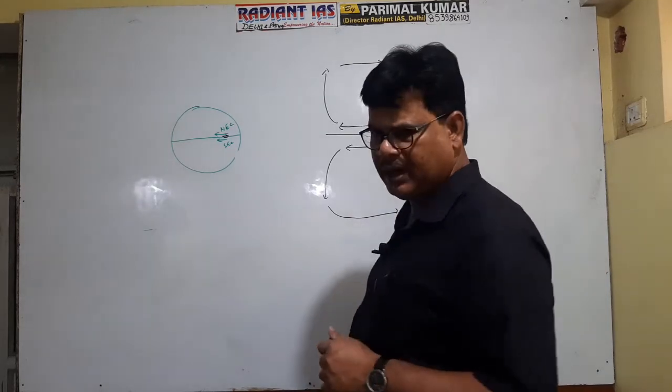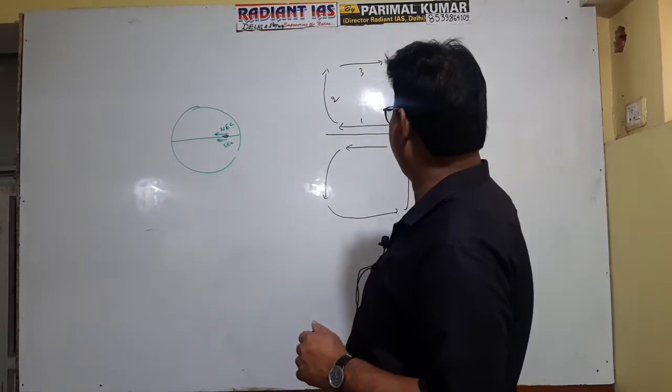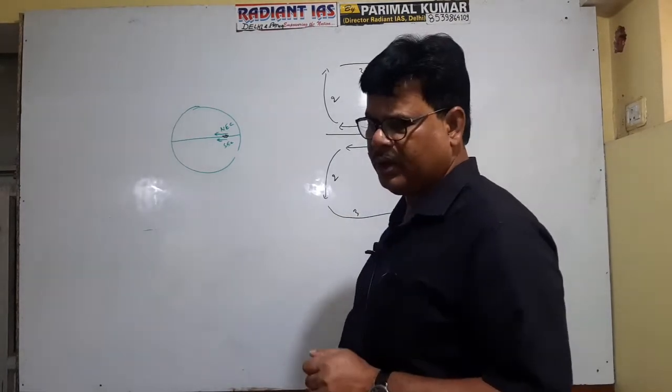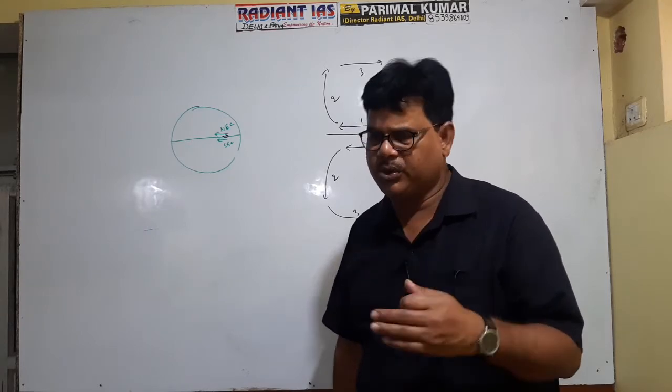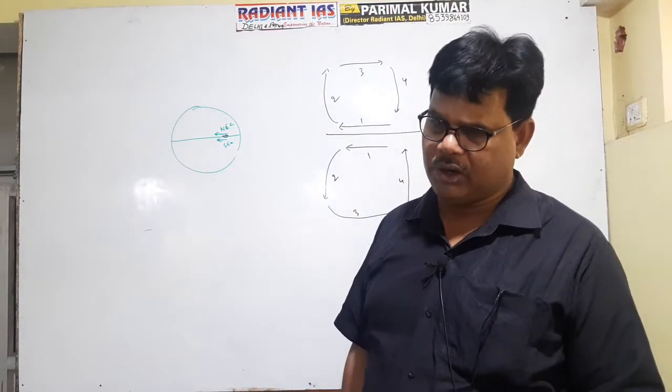It is clear, right? This is first, this is second, this is third, and this is fourth. Again, first, second, third, and fourth. So in every ocean this pattern will be found, whether Indian Ocean, Pacific Ocean, or Atlantic Ocean.